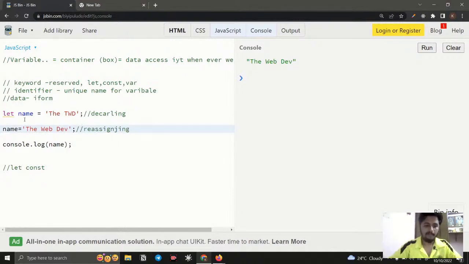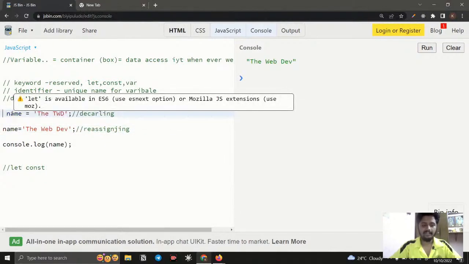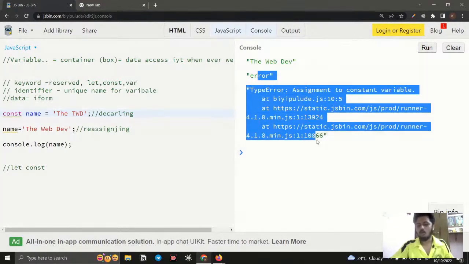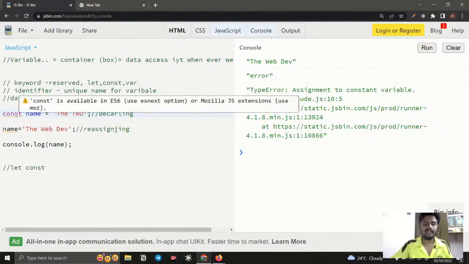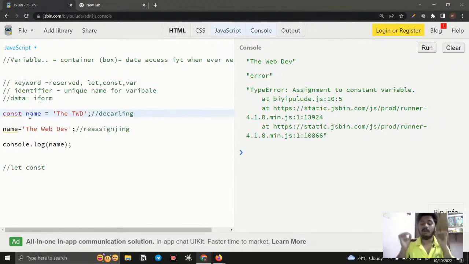By using let we can do this, but if I use const instead of let and run the code, it will throw an error. Why? Because const represents a constant variable. In normal English, constant means unchangeable. Same like that, if a variable is declared with the keyword const, then that variable is never changeable, so we cannot reassign it.